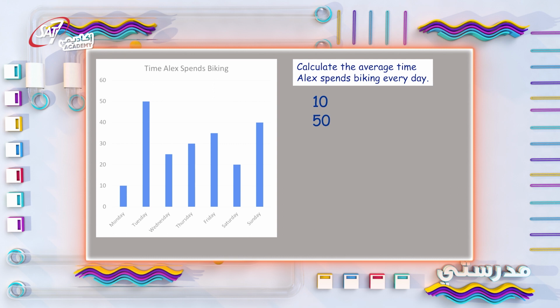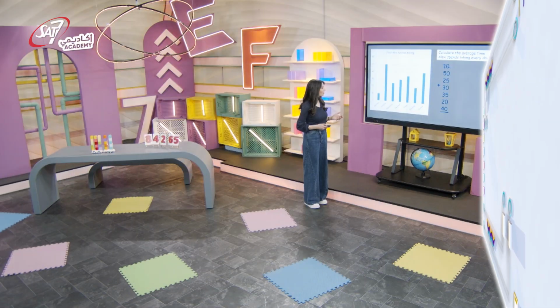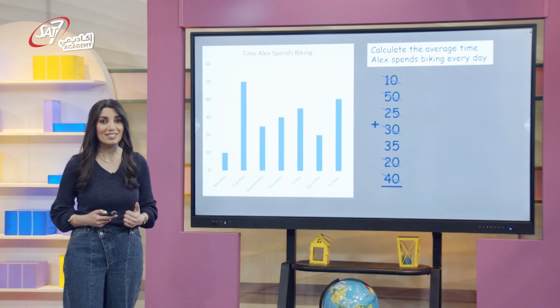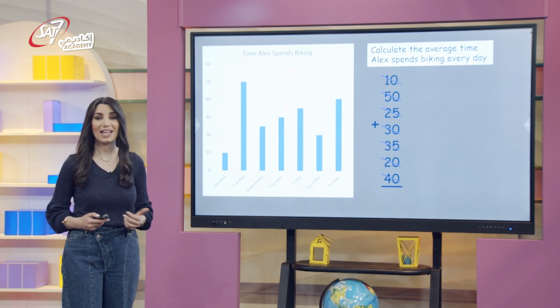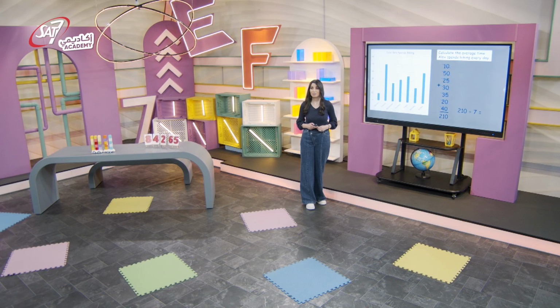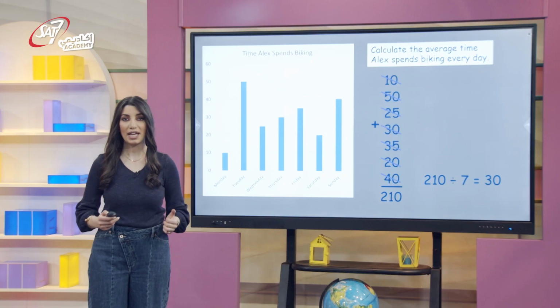The bar is between 20 and 30, which means 25 minutes. 30 minutes on Thursday, 35 minutes on Friday, 20 on Saturday, and 40 minutes on Sunday. Let's add 10 plus 30 plus 40 plus 20 equals 100, plus 50 equals 150, plus 25, 165, plus 35, the answer is 210. Next, we divide. Alex spends an average of 30 minutes biking every day.